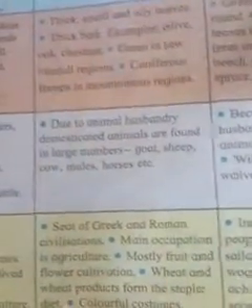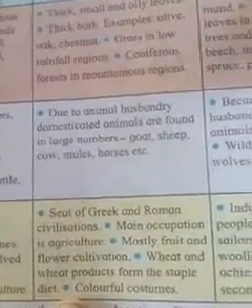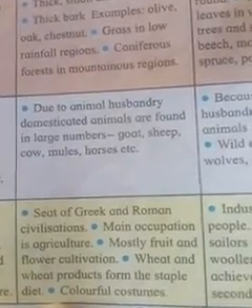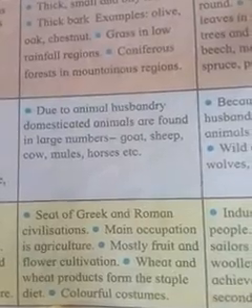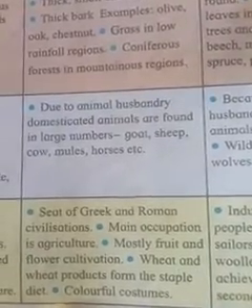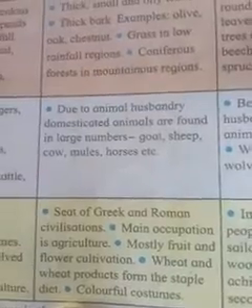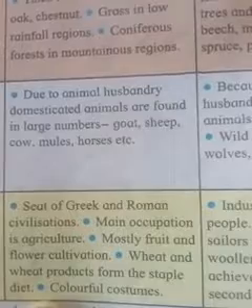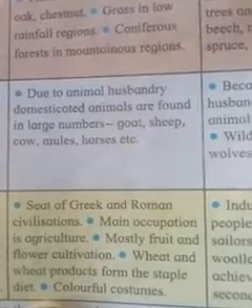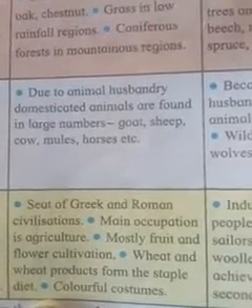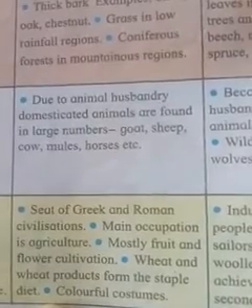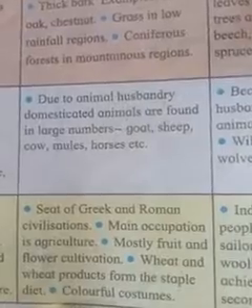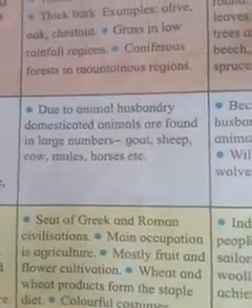The human's life: seat of Greek and Roman civilization. Main occupation is agriculture, mostly fruit and flowers cultivated in these areas. Wheat and wheat products are the staple diet of this region. Colorful customs. That means the seat of the Greek and Roman civilization.